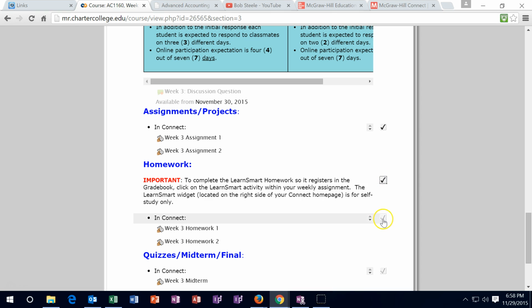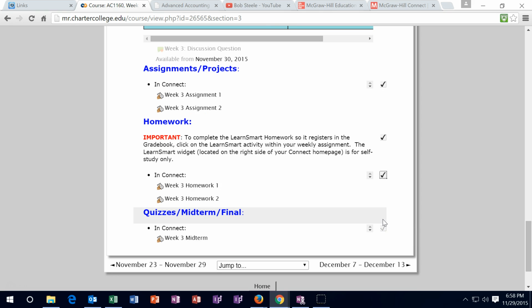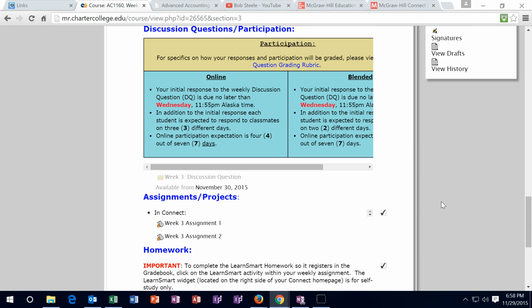Homework, you got these 2 here. Just check them off as you go within Moodle rooms, even though they're done in Connect. And then same with the quiz. Check it off that you've done it here. Get in the habit of using this as the area where you check off the work.